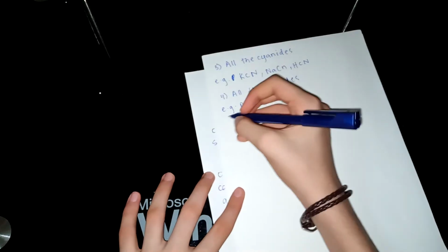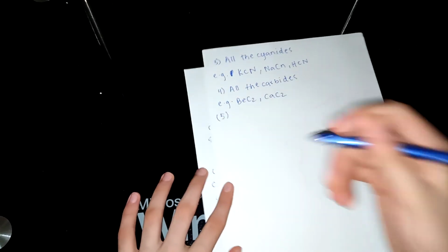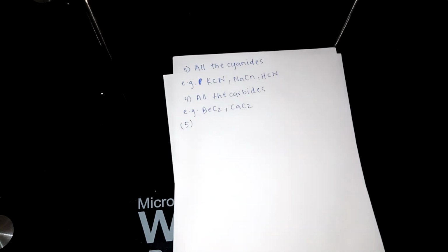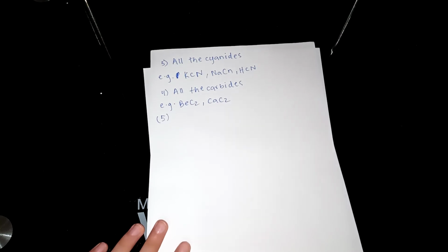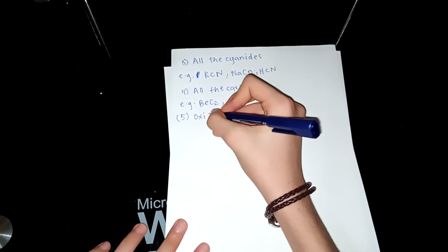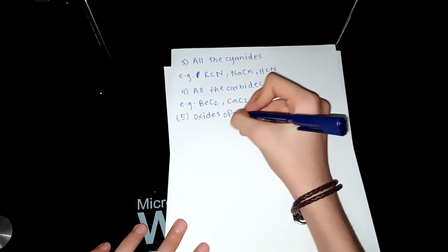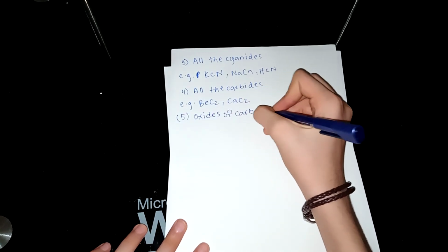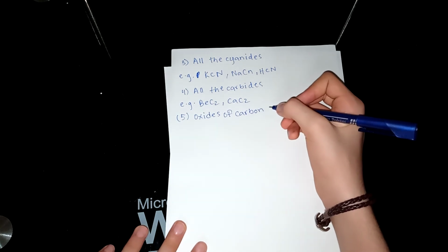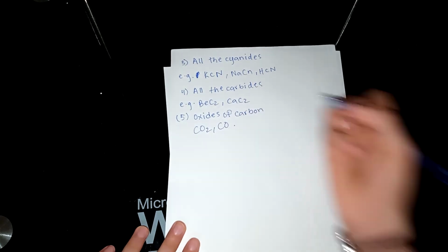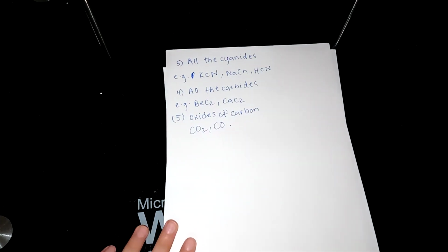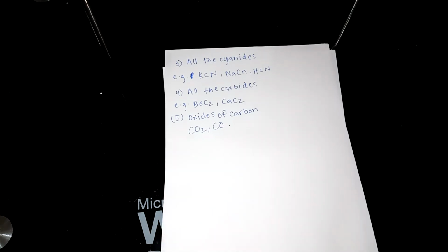The fifth exception is all the oxides of carbon. You must have one oxide of carbon in your mind right now, which is carbon dioxide, and this one, carbon monoxide. These two oxides are examples, and you should remember them so that you can remember which compounds are organic, which are inorganic, and what the exceptions are.